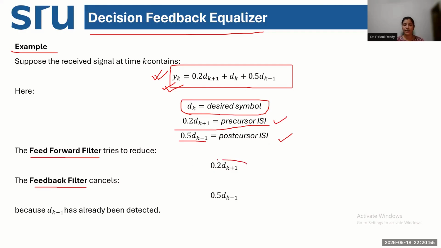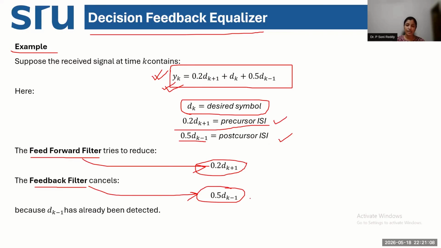So all the k plus 1 terms will be handled by the feed forward filter, and all the k minus 1, k minus 2, all the negative terms will be handled by the feedback filter. So the ISI in the past symbols will be cancelled by the feedback filter, and the ISI of the future symbols will be estimated by the feed forward filter.